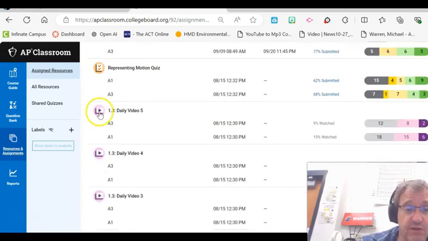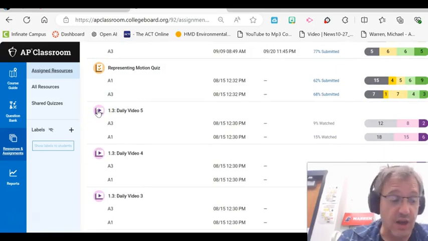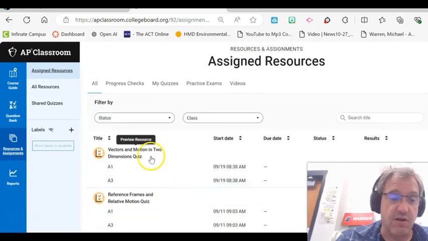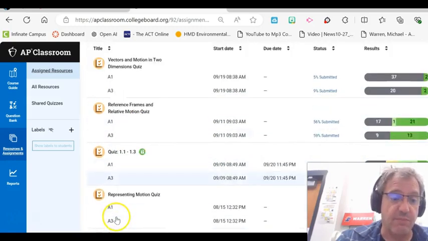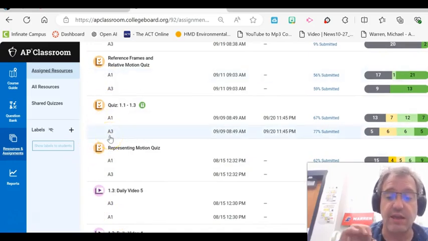If you see some of these others that have a purple color, those are the videos. I usually try to go over those videos in class, but sometimes the students will have to do those on their own, watch the videos, take notes, and get the information that way. Every single one of these that pop up in this yellowish brown color needs to be taken care of.